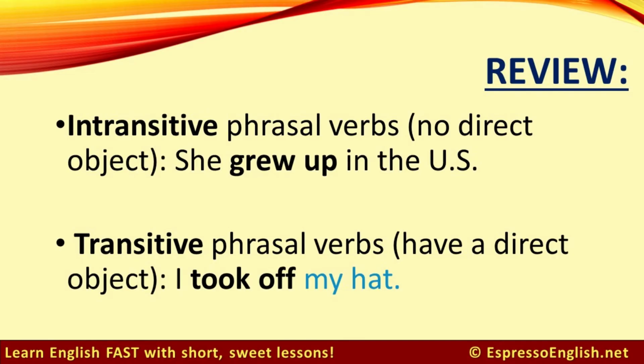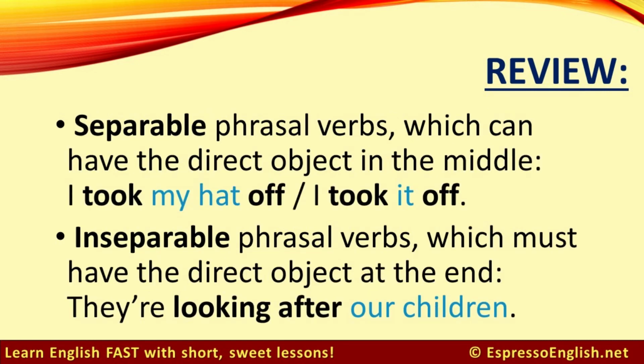So we've learned about intransitive phrasal verbs which have no direct object, like grow up. She grew up in the US. Transitive phrasal verbs which do have a direct object. For example, I took off my hat. Separable phrasal verbs which can have the direct object or the pronoun in the middle. I took my hat off, or I took it off. If we use a pronoun, then it must go in the middle and not at the end. And inseparable phrasal verbs, which must have the direct object at the end and not in the middle. For example, they're looking after our children.